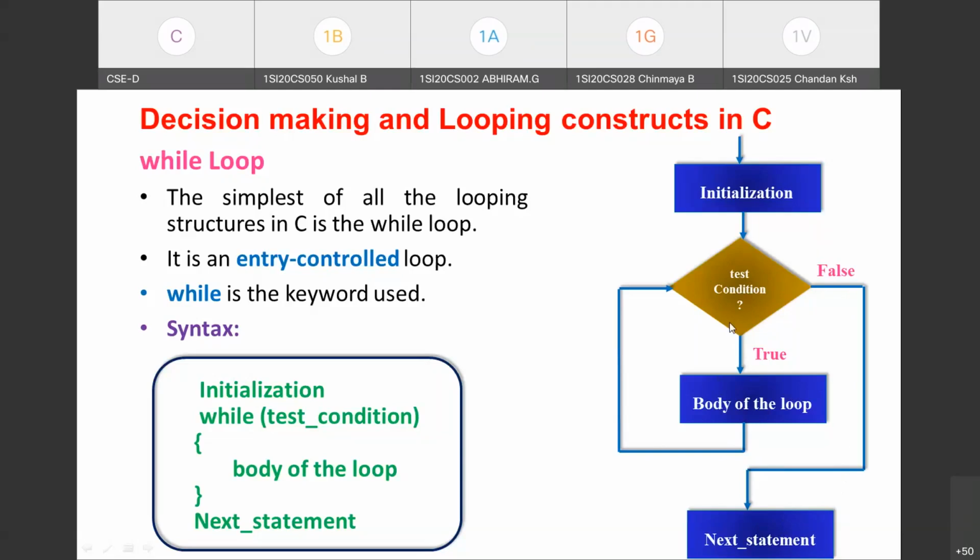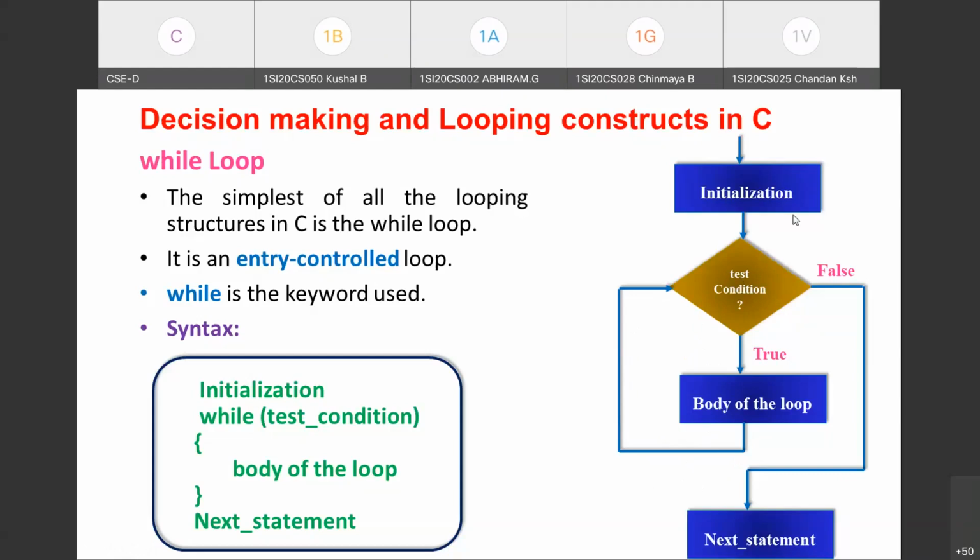So what you have to take care of is, within the body of the loop, you need to have a statement which will be updating the loop control variable. If you miss that, what happens is, each time the control comes to the beginning of the loop to test the condition, it will be evaluated to true and it enters the body of the loop. So that means the process keeps on repeating infinitely. So you need to see that the loop is not infinite. At some point, after some number of iterations, the loop has to be terminated.